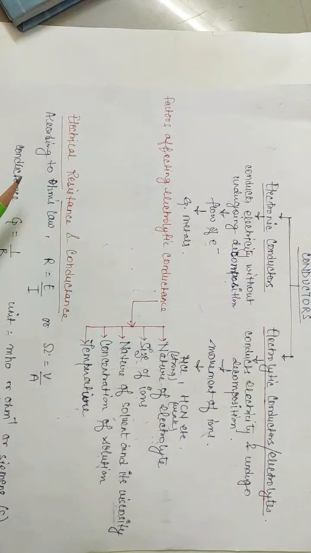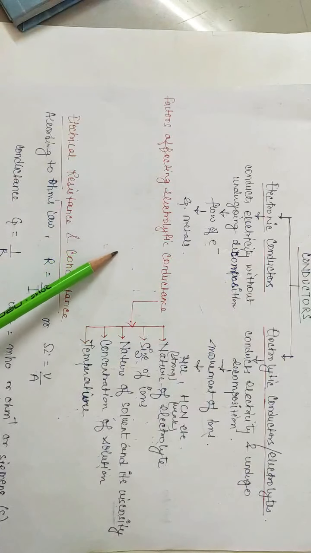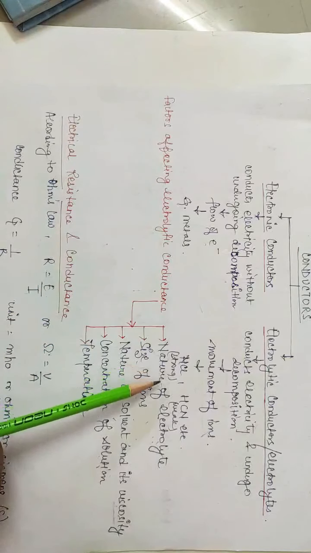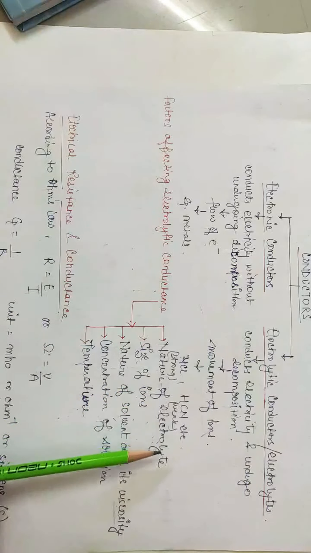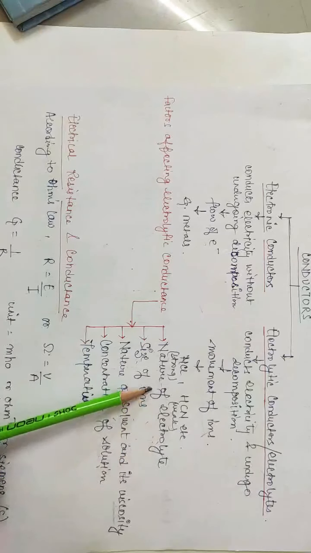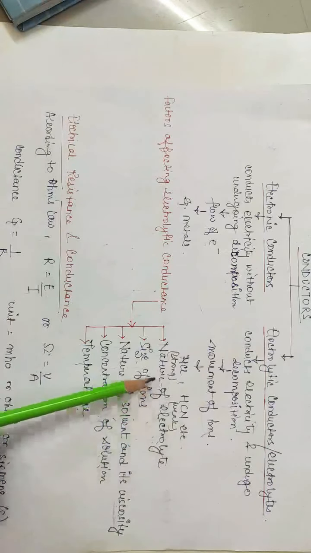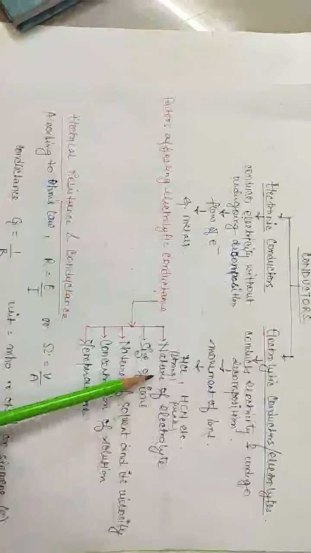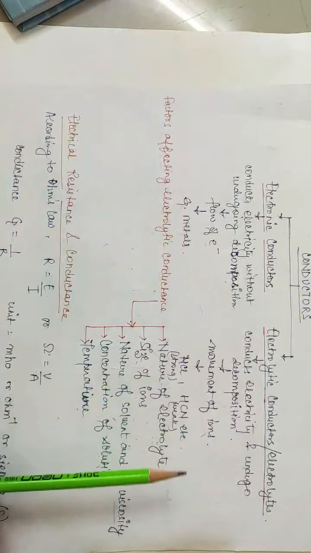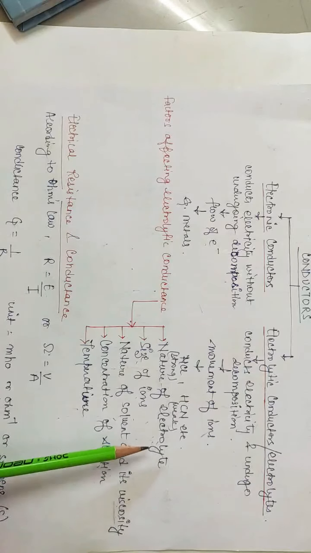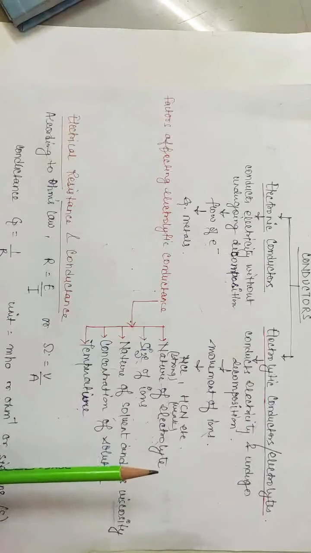Now there are certain factors that affect electrolytic conductance. Let's see. The first is the nature of electrolyte. Nature of electrolyte means whether it is a strong electrolyte or weak electrolyte. If it is a strong electrolyte, the conductance is more. If it is a weak electrolyte, electrolytic conductance will be less.